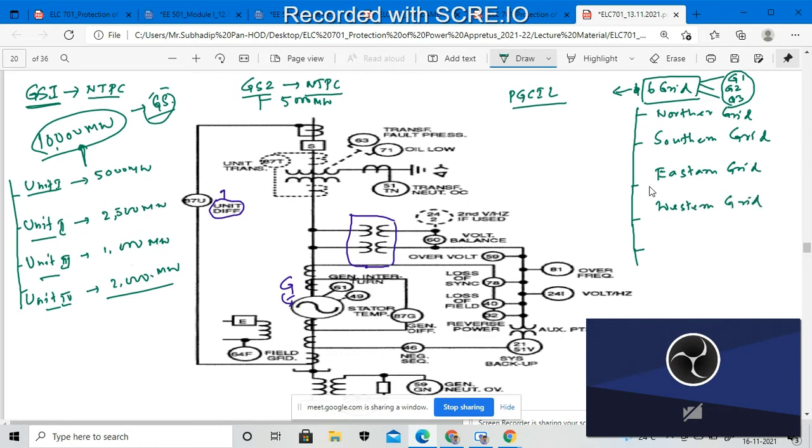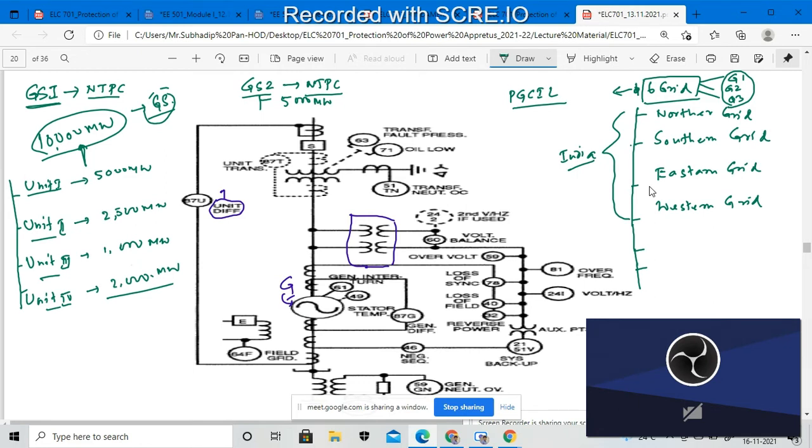These are the four grids that will be available in India. So in India we have four important grids.